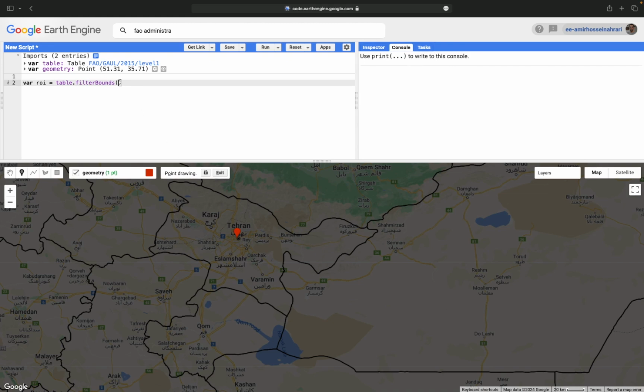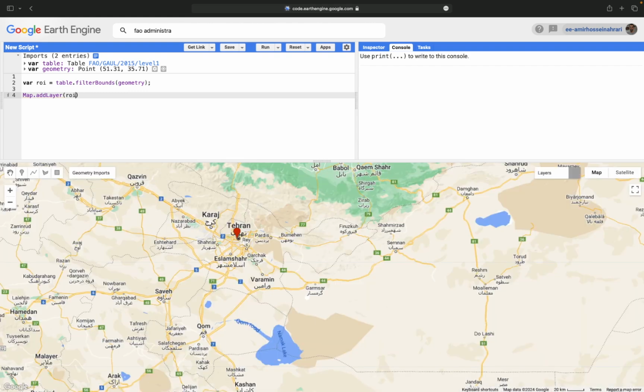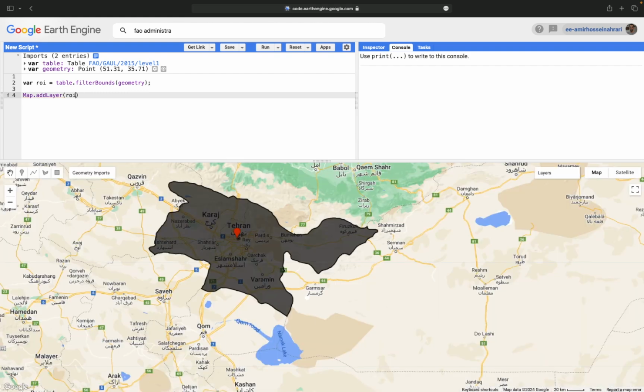So here, filterBounds is based on the geometry, because the marker is a geometry that I have created at a specific latitude and longitude. This is longitude and this is latitude. Again, Map.addLayer shows us the new region of interest that is selected.